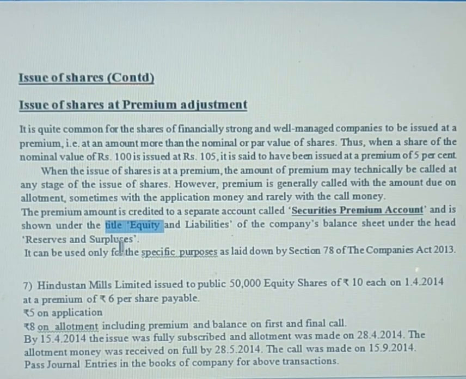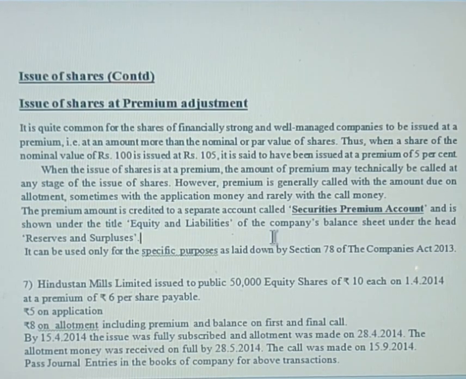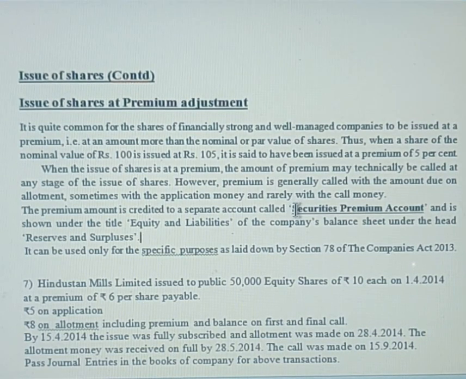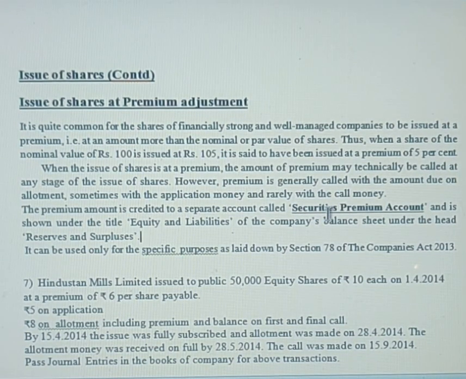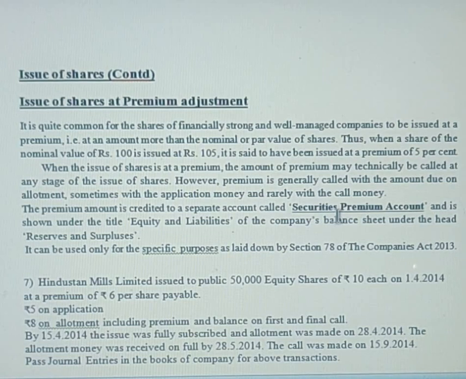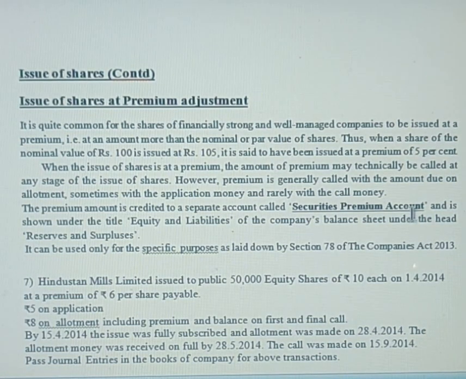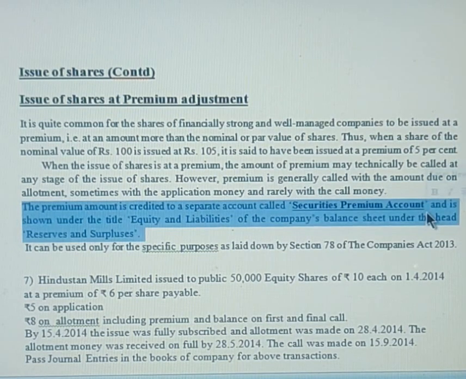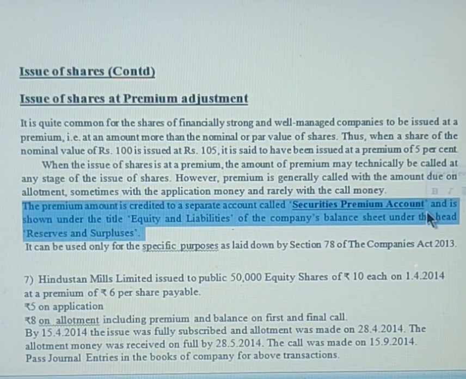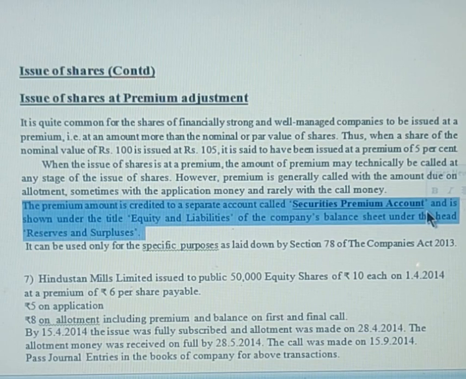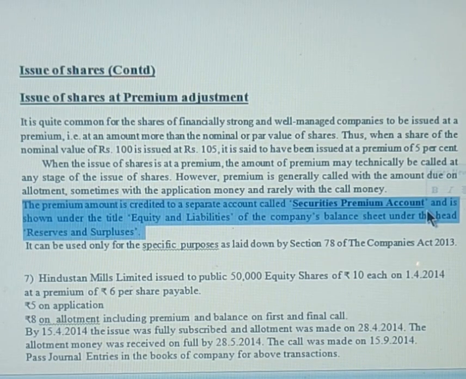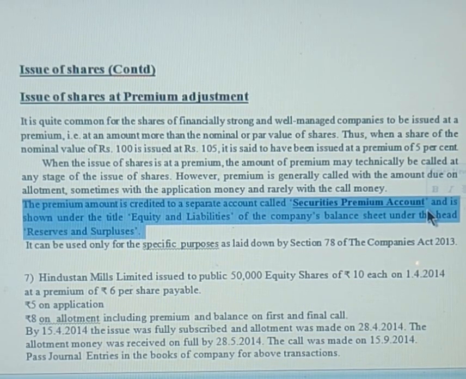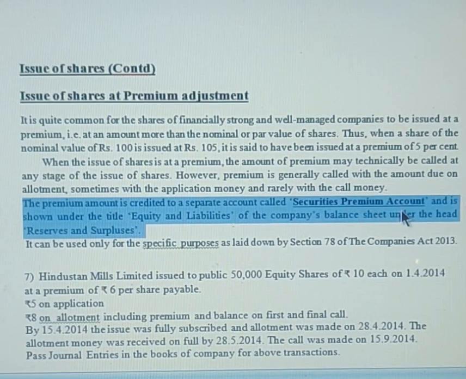The most important thing is that you will be crediting this premium amount to a separate account called securities premium account. Remember, whenever a premium adjustment is given in a question, you are crediting that value. You will be crediting it in the journal entry as securities premium account.